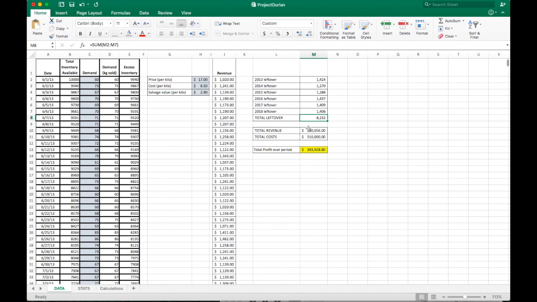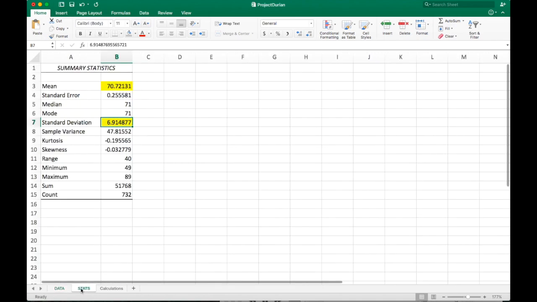We can calculate the total revenue by adding up all individual daily revenues. The total costs are the cost per kilo multiplied by the quantity of durian ordered during the last 6 periods, which is 60,000 tons. In order to find the useful distribution parameters, we perform data analysis. This is done through the add-on package that can be found in the Data tab.